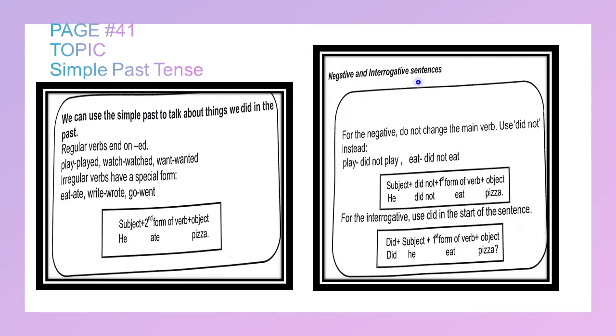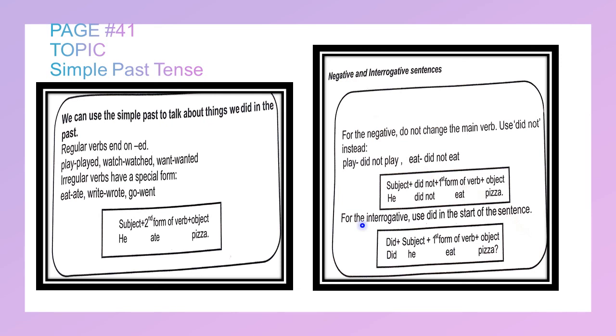Negative and interrogative sentences. Negative are the sentences which you answer with no, and the interrogative sentences are those in which you ask a question. For the negative, do not change the main verb, use did not instead. Play, did not play. Eat, did not eat. Now we will add do not or did not according to the situation. Subject he plus did not, first form of verb and object. He did not eat pizza.